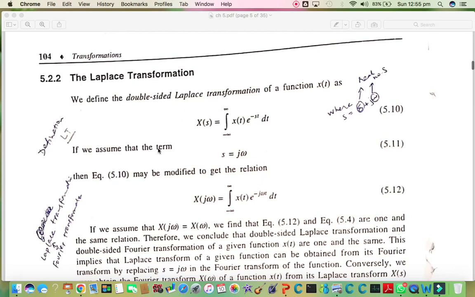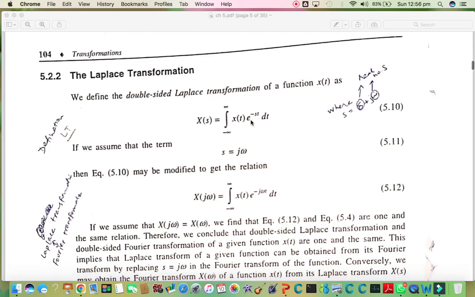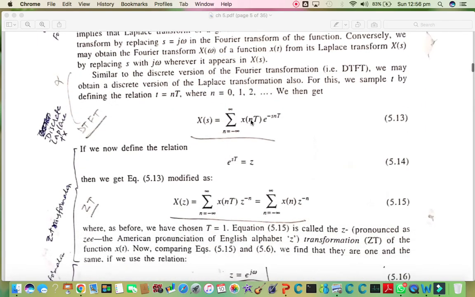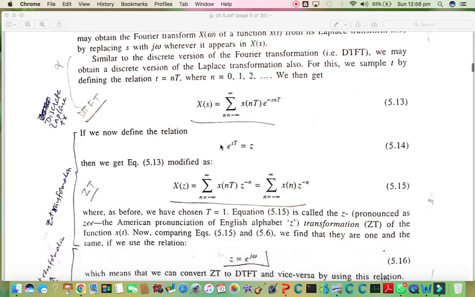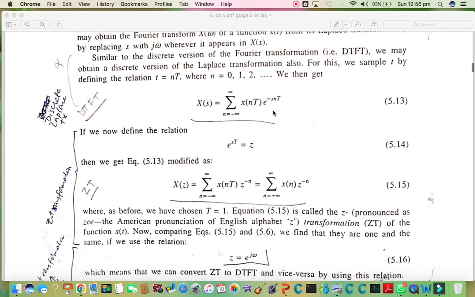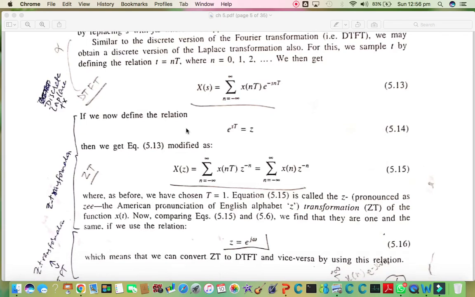So if we further see, for the discrete case, we know that DTFT can be calculated by this expression, and if we replace e to the power s t in that expression with Z, then the overall expression will become this, and it is Z which is the complex representation.